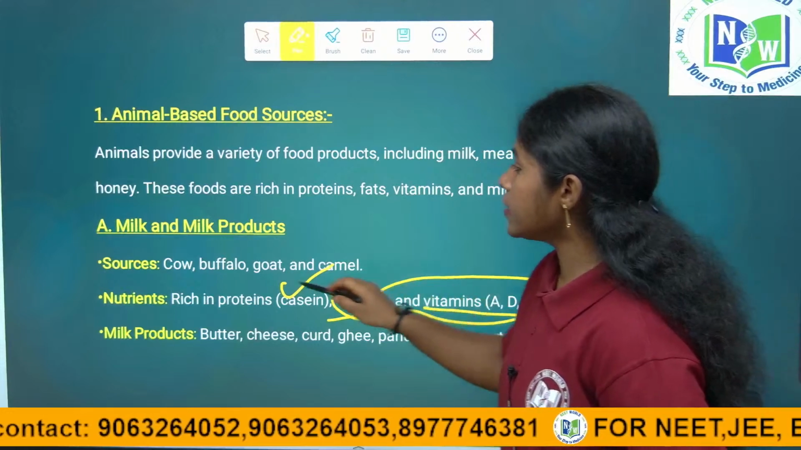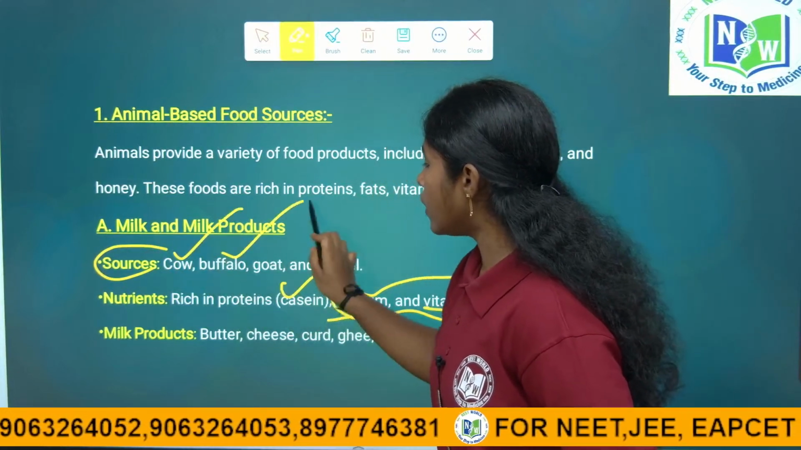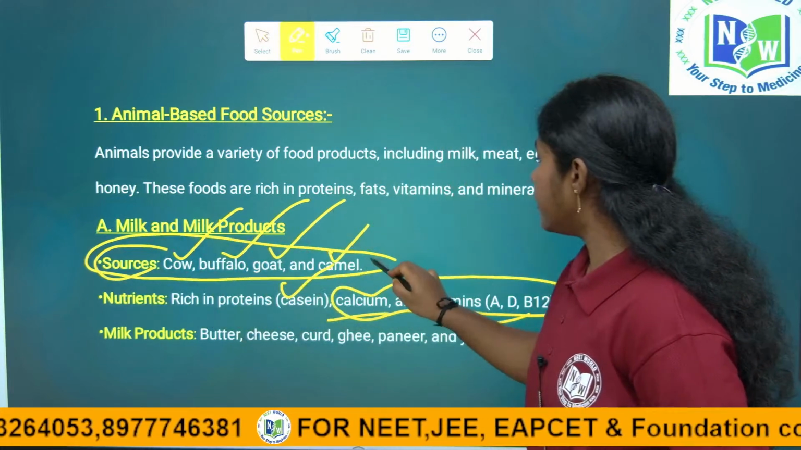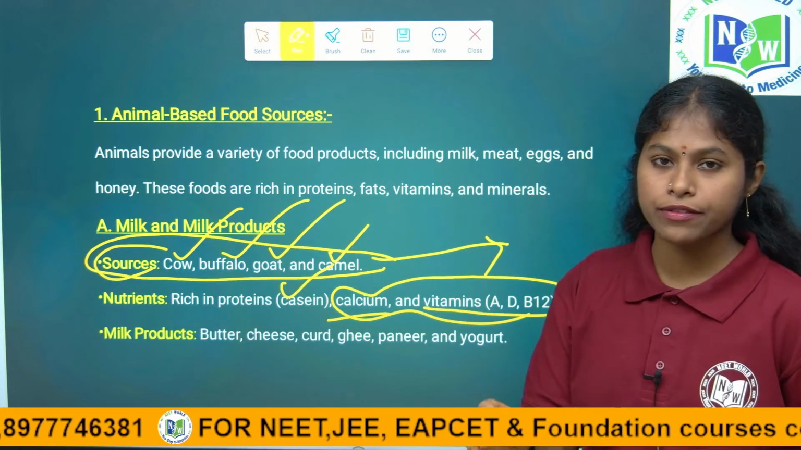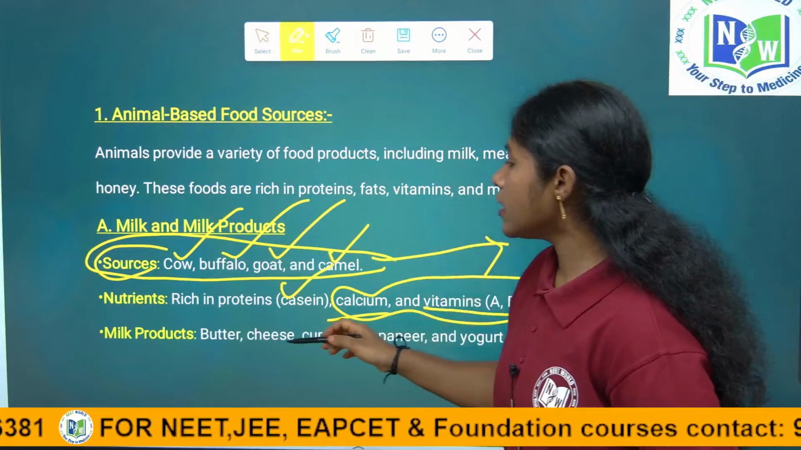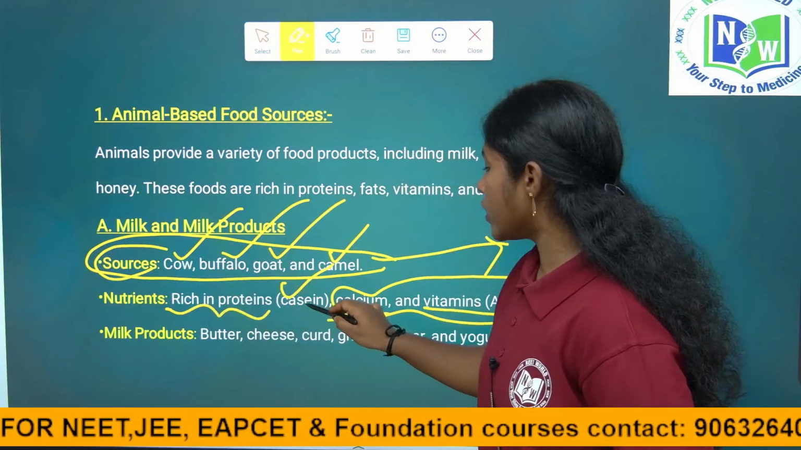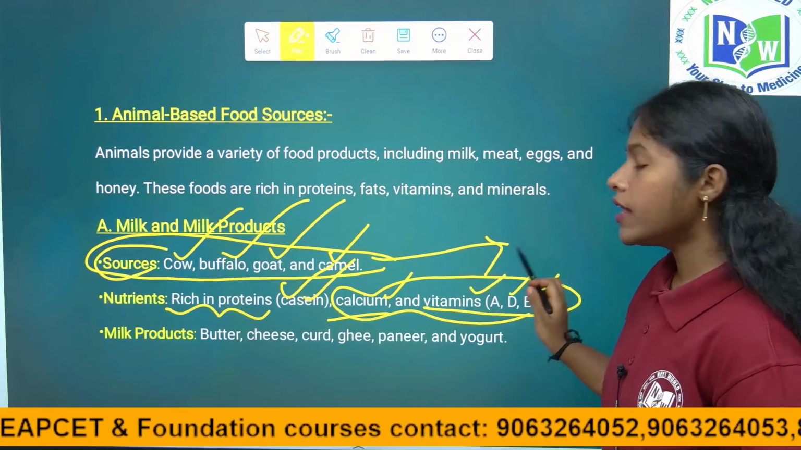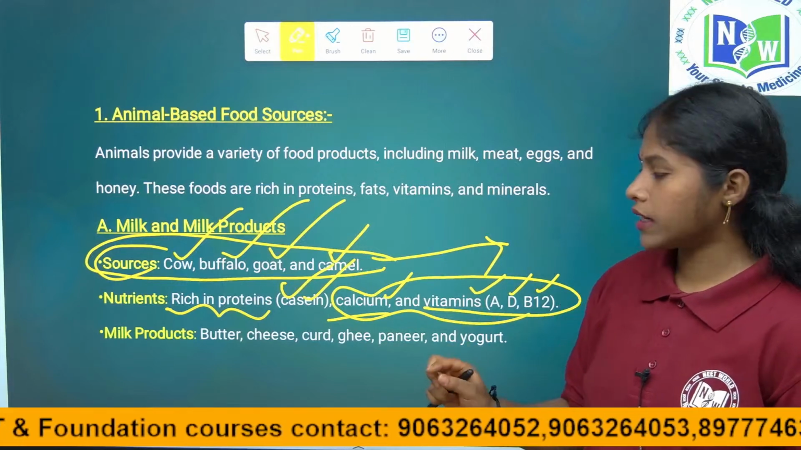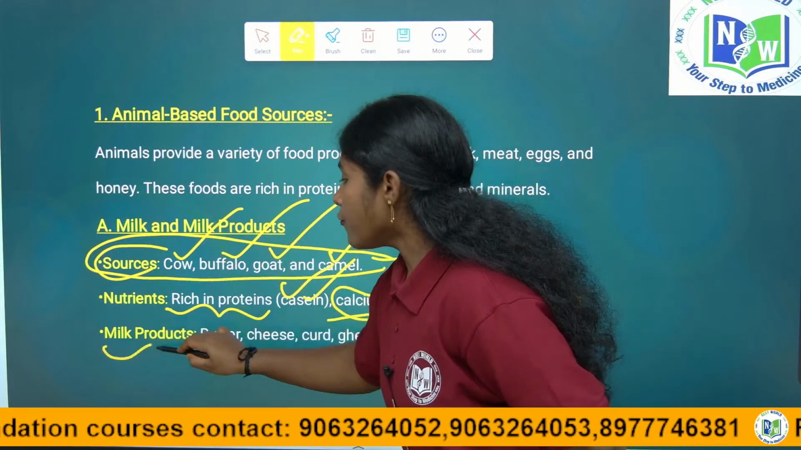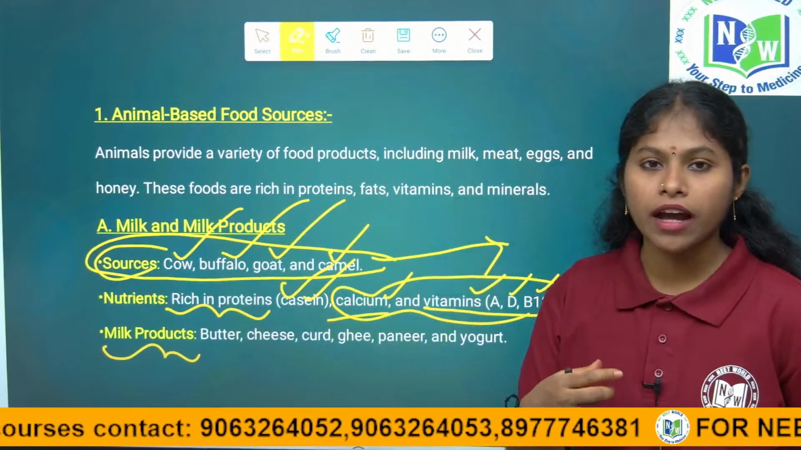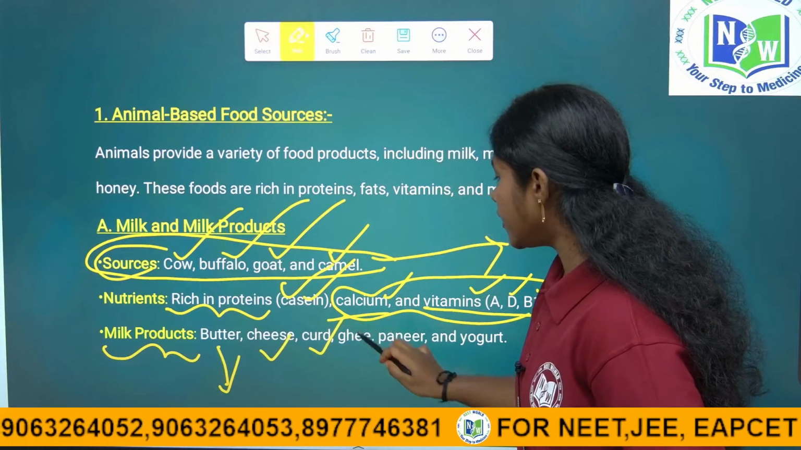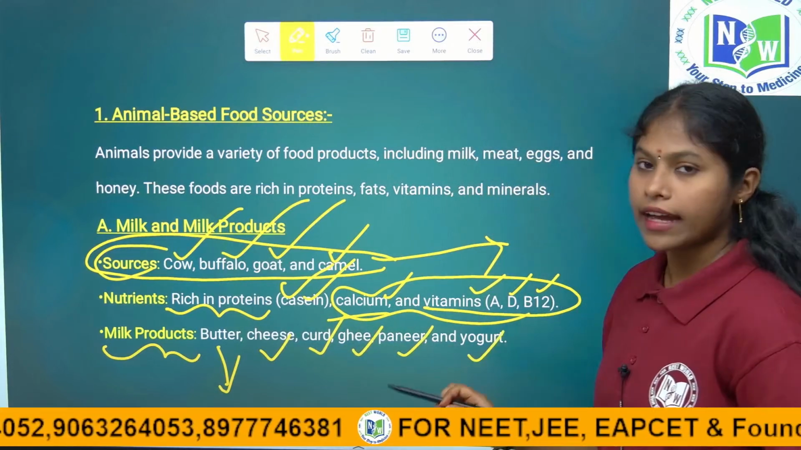Right children, we are getting milk from cow, buffalo, goat and camel. These are the sources we are getting. We are rearing these animals for the specific purpose of milk, because milk is rich in proteins, casein, calcium, vitamins A, D, B12. These are the vitamins present in milk. And in what forms are we taking it? You are taking it through butter, cheese, curd, ghee, paneer, yogurt and milk.